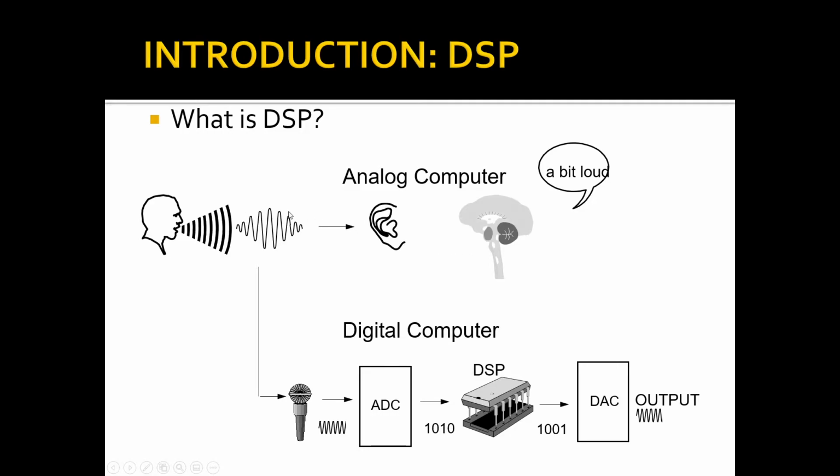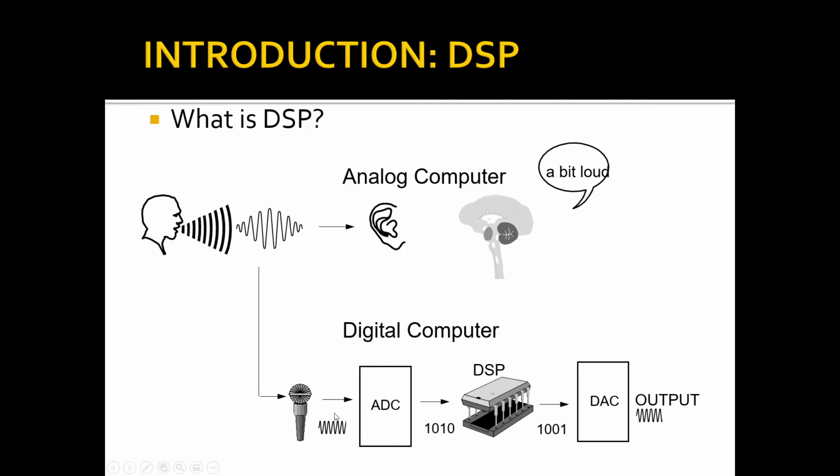This speech signal is analog in nature, and it is given to the brain, which acts like an analog computer. It processes the speech signal, and depending upon what the person is speaking, our brain, that is the computer, processes and understands what the person is speaking.